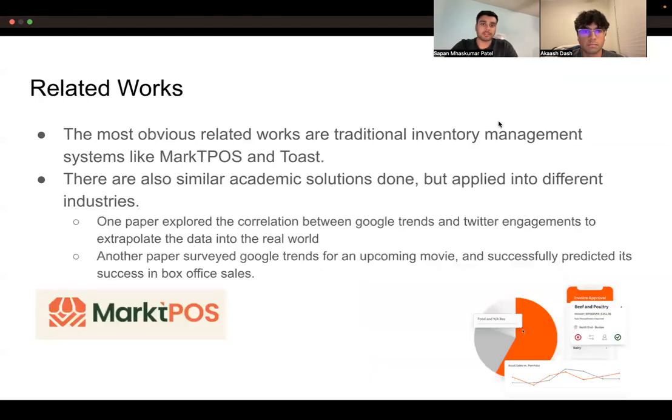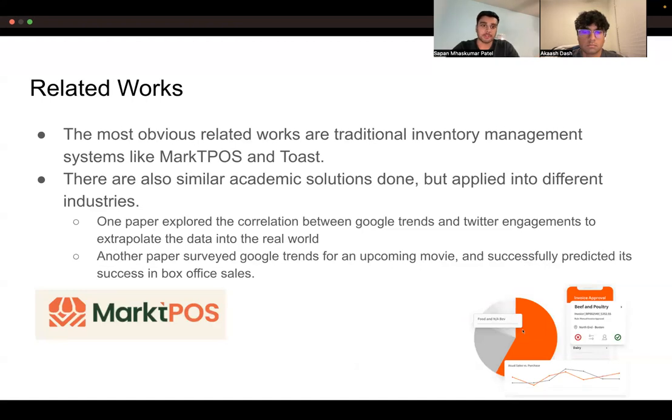What are some related works that have already been done? Well, first of all, the most obvious work is traditional inventory management systems. These are things like Market POS and Toast Inventory Management System. The main differentiator between us and these is that they rely on only internal data. They make predictions based on their own consumers' spending habits and don't take into account external data like Google Trends and social media engagements.